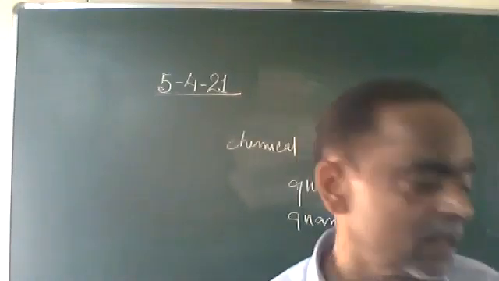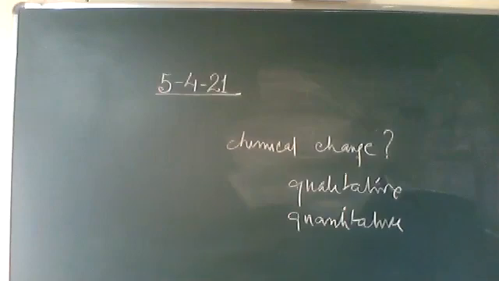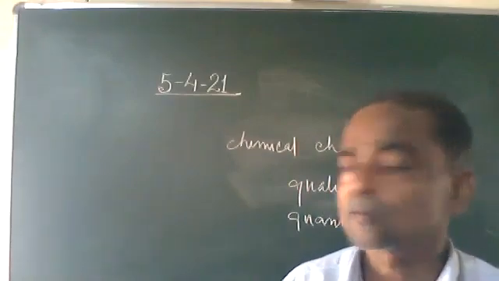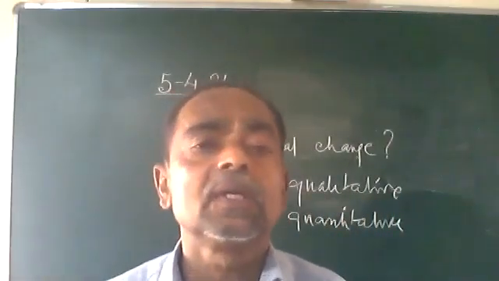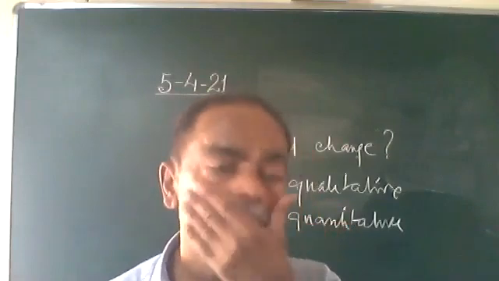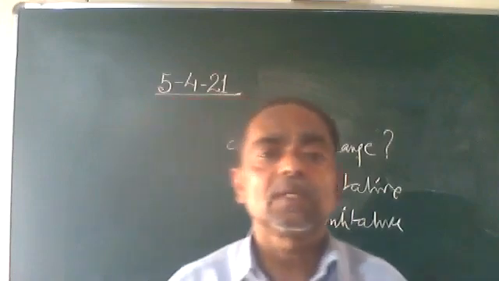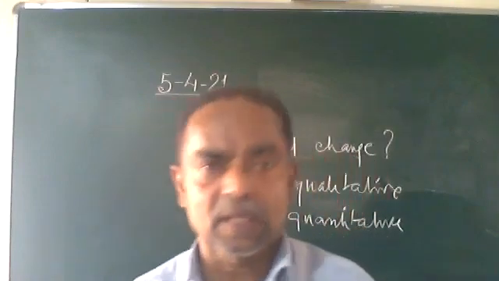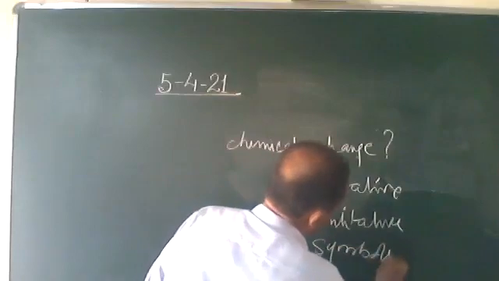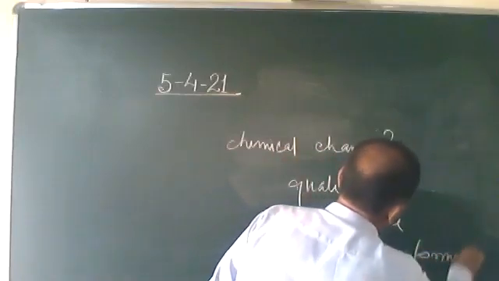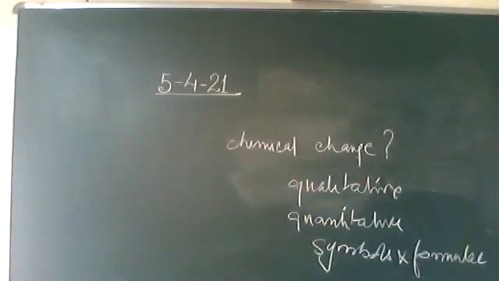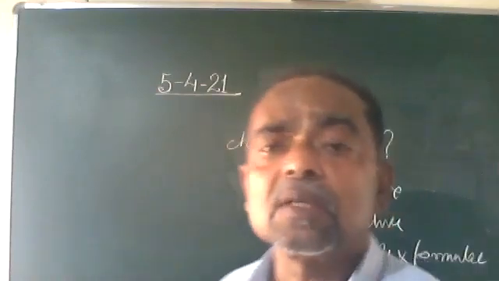A balanced chemical equation is a qualitative and quantitative representation of a chemical reaction by means of symbols and formulae.